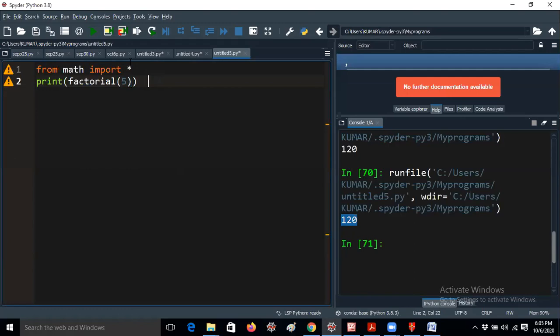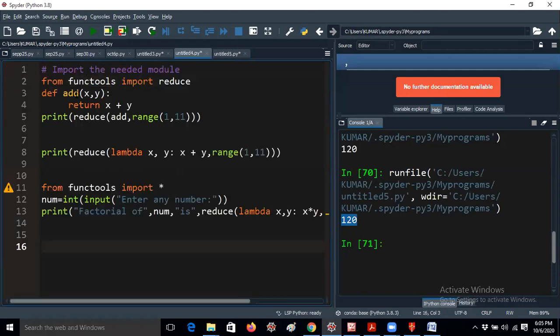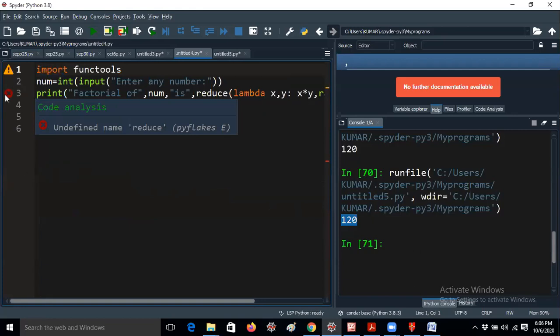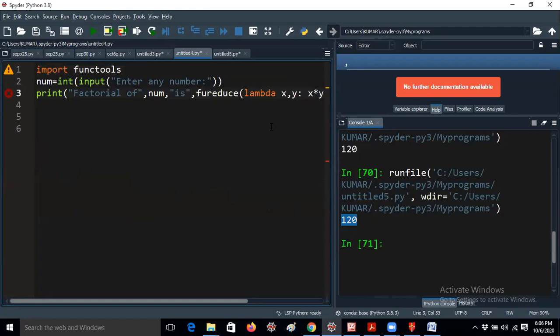Whatever examples I am discussing here, why am I giving from functools import reduce? From functools import star means you no need to give functools dot reduce here. If you give import functools, that is fine, no problem. That is predefined. Now I'm running the code. It is giving an error, undefined name reduce. That means again you have to write functools dot. Then our error is removed.